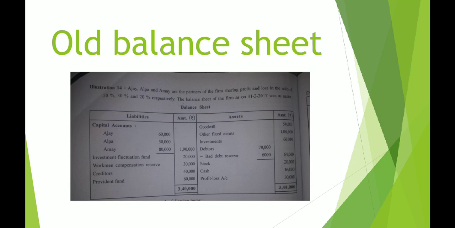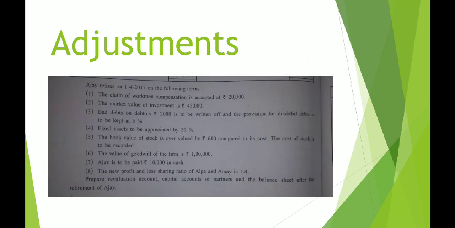Alright, now this is the balance sheet given to you. This is an old balance sheet. The old balance sheet is always given to you in the question. And we also have the old ratio of the partners. Who are the partners? It is Ajay, Alpa and Amay. Below, if you see, on the same page, you have these adjustments. There are overall 8 adjustments that they have presented.